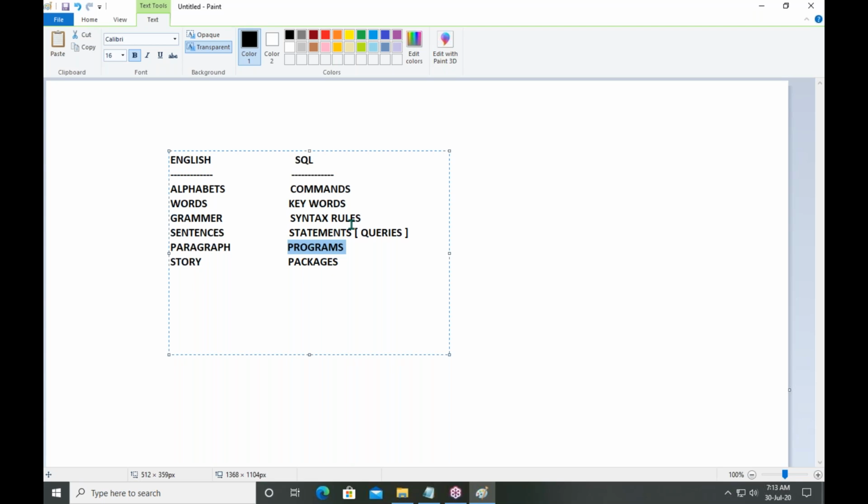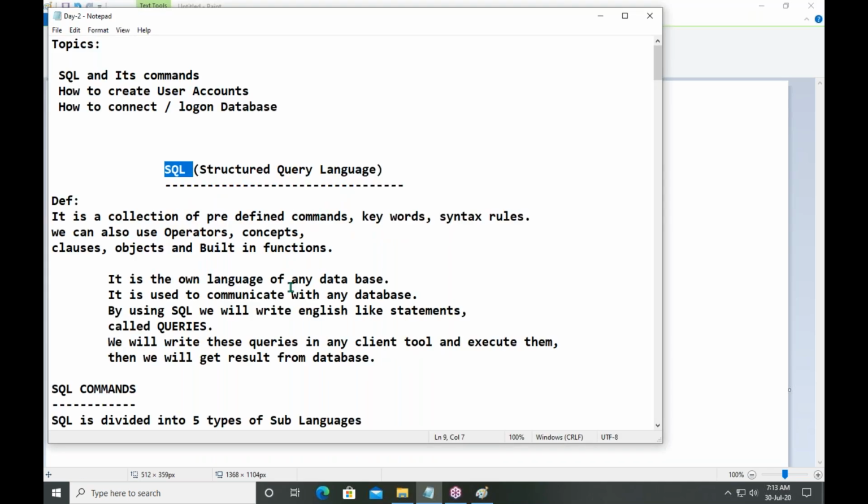But at present, what is the SQL language? The SQL language is useful to communicate with any database, not only Oracle. We have so many databases. If you want to communicate with any database, we will follow SQL only. SQL is a collection of commands, keywords, syntax rules.